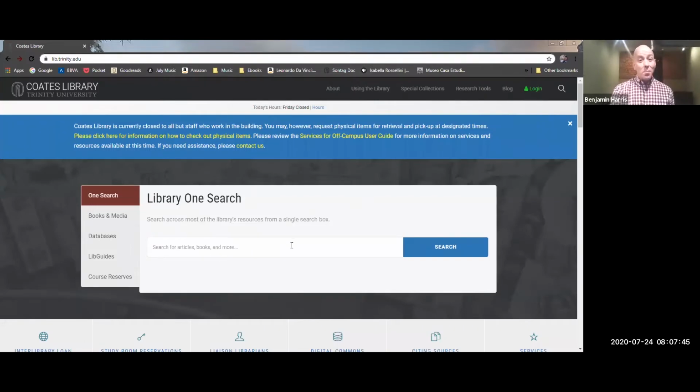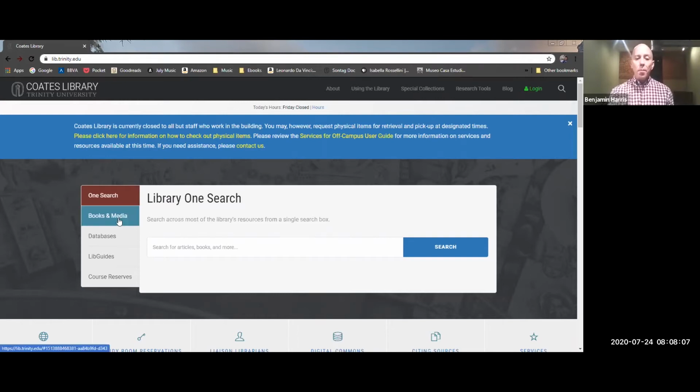It's probably going to be a little bit easier if I show you the library website, and we'll direct you to some of those resources. So I'm going to share my screen with you real quick. And you can see right here, we've got this big, nice box. We have some tutorials available from the library website too that'll show you how to use this big, nice box that will capture results from a lot of different resources, from books to films, to journal articles, newspaper articles, and other types of resources. So that's our big, broad OneSearch.